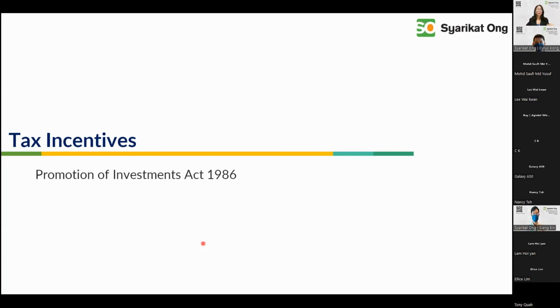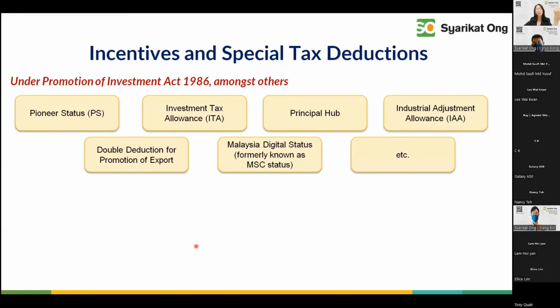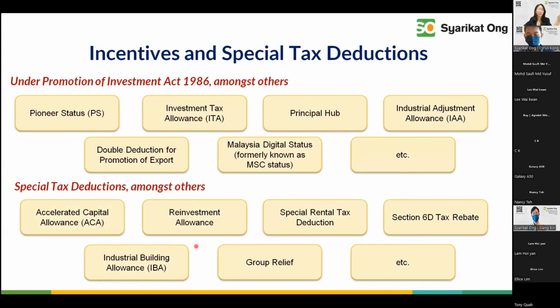Okay. So right now, let's move into tax incentives. Like I said, this topic is too big. Let's talk about it another time. So just very quickly, ladies and gentlemen, to look into maximizing your tax deductions, it is important for you to look into whether you are able to qualify for any of these, whether pioneer status or investment tax allowance, or any of the special tax deductions that you are able to tap on: accelerated capital allowance, reinvestment allowance if there's any, or do you have a rental deduction issue, industrial building allowance? Is it a group? Can we look into group relief, etc., etc.?